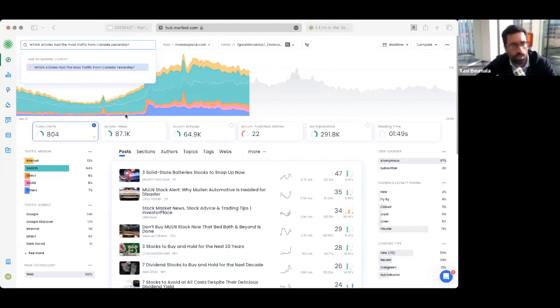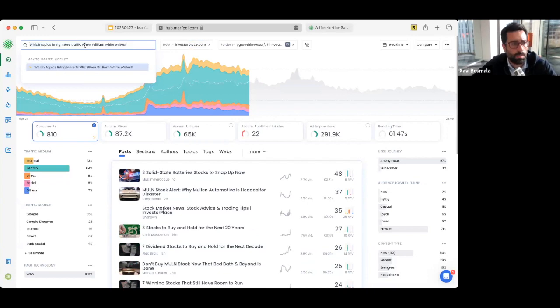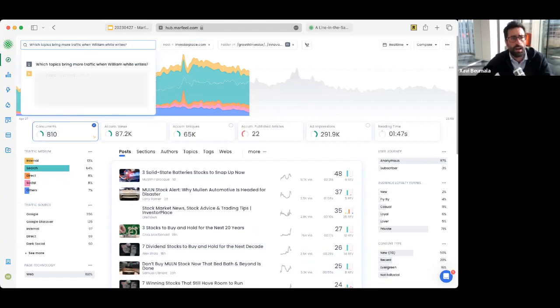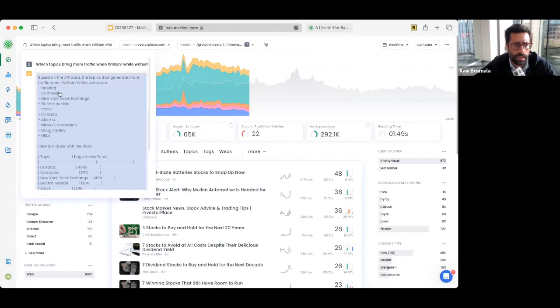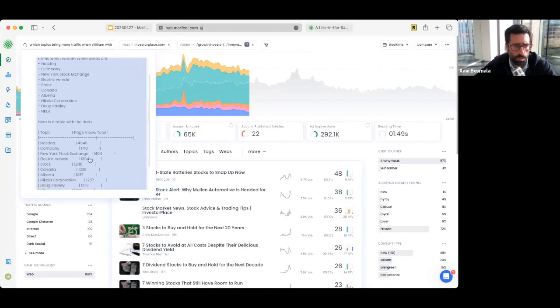Or this one is more complicated. For example, we have: which topics bring more traffic when William White writes. And William White happens to be an author, and let's see what the system does. So this, again, is just trying to understand and extract the different concepts of my question. We are analyzing it. We find out that we need to resolve it from an API perspective. We get the data, and boom, you can just get the topics that brought the most traffic.